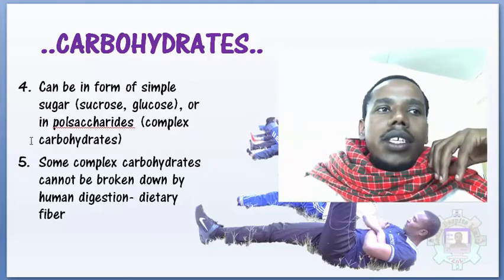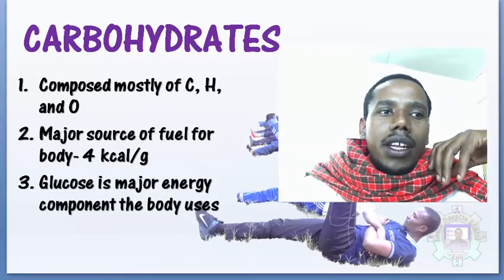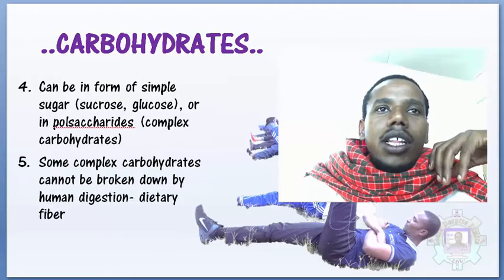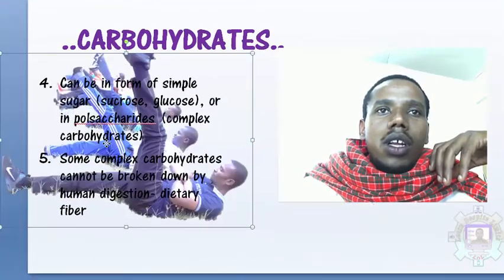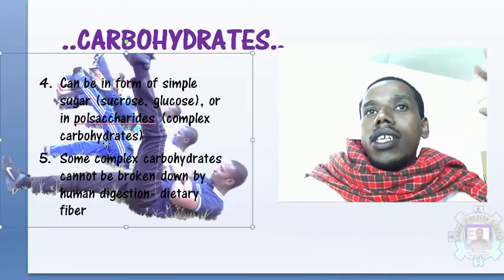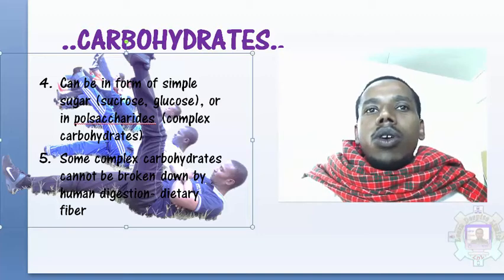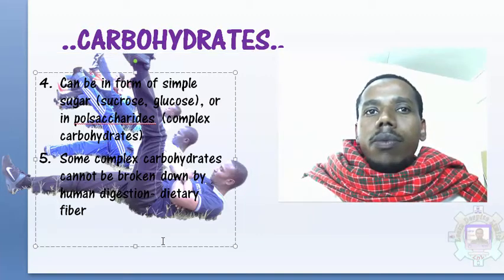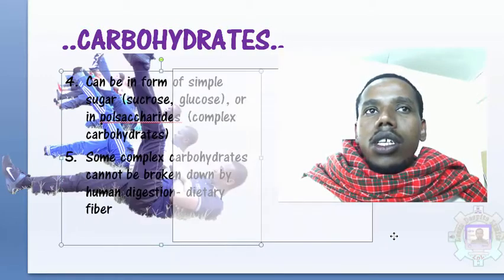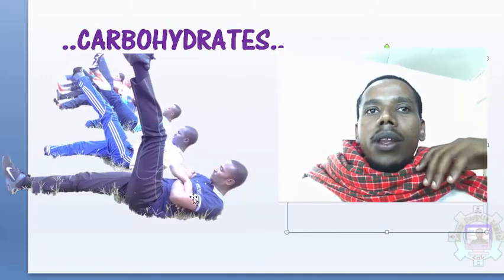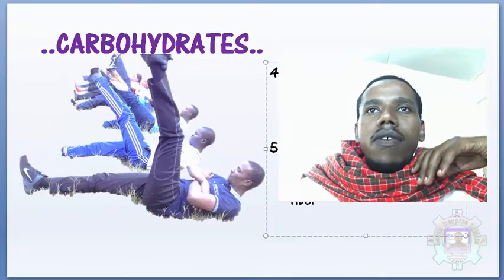So we can see that if we want energy, there's no other good option like that, but rather taking carbohydrates. You can see it is one thing that gives people energy. See, these friends here are doing exercise, and you can see it is energy that they get